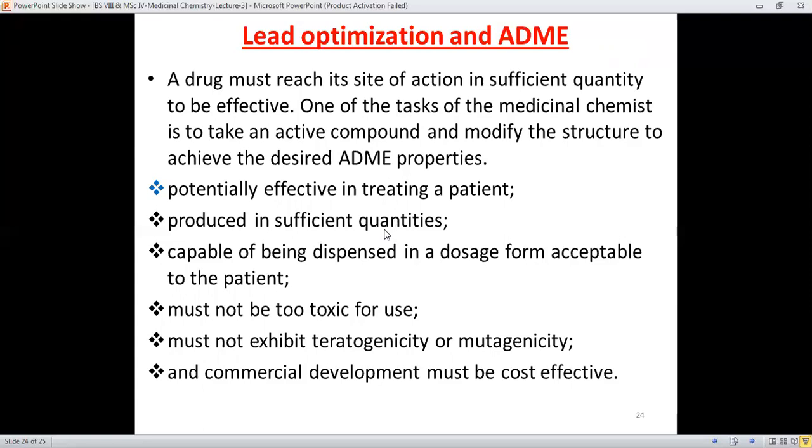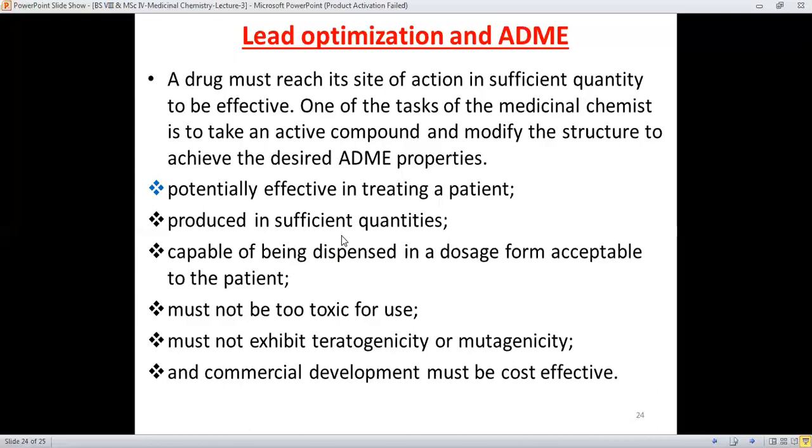And what are these? It should be potentially effective in treating a patient. It means that the drug should be effective enough to treat a patient very well. And it must be produced in sufficient quantity.